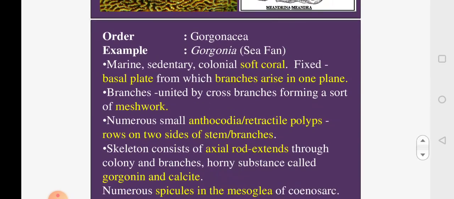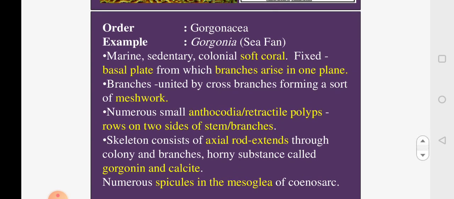The next one belongs to order Gorgonacea. Its scientific name is Gorgonia. It is commonly called sea fan. This is marine. It is sedentary, attached to a substratum. It is an example of a colonial soft coral. There is a basal plate with which it is attached to the substratum. From this, it gives out branches. The characteristic feature of Gorgonia is that the branching happens in one plane only.